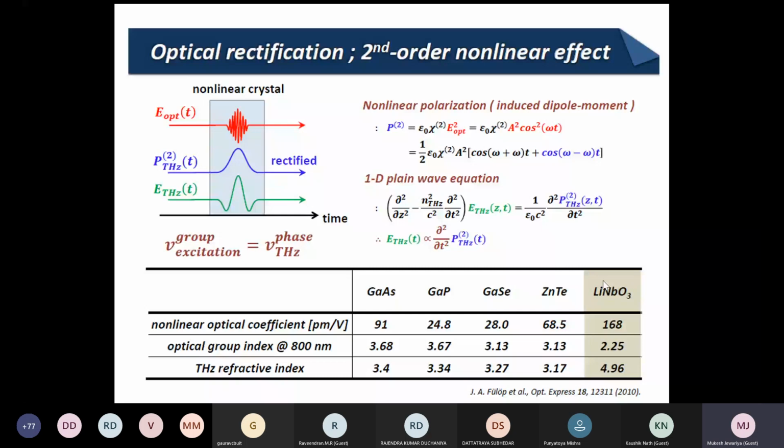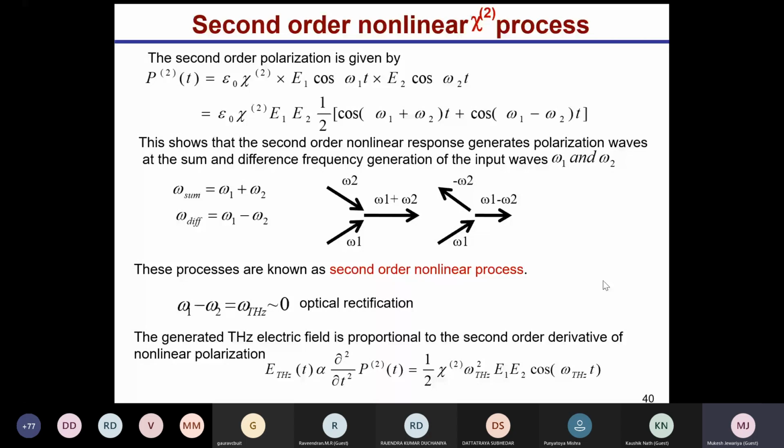As I said, what is a second order nonlinear process? We are all familiar with this equation, the second order polarization. If we use two electric field amplitudes E1 and E2 and solve this equation, we find two terms: one is sum, one is difference, meaning sum frequency and difference frequency generation take place.